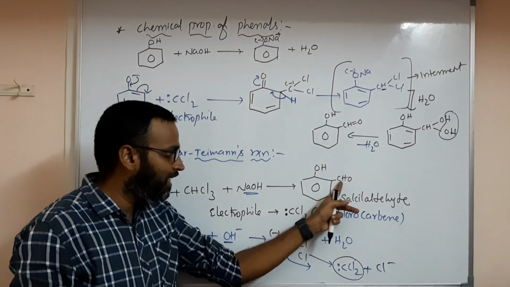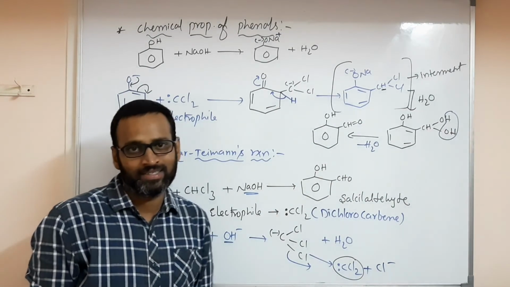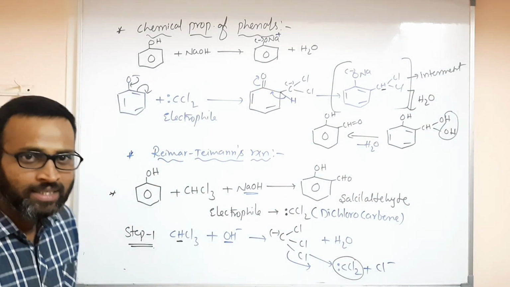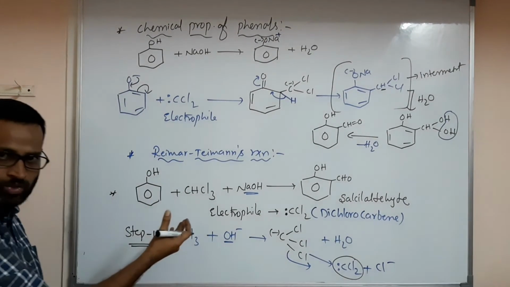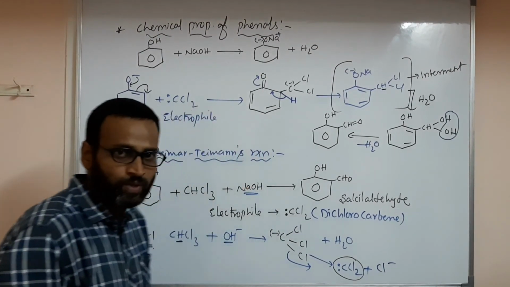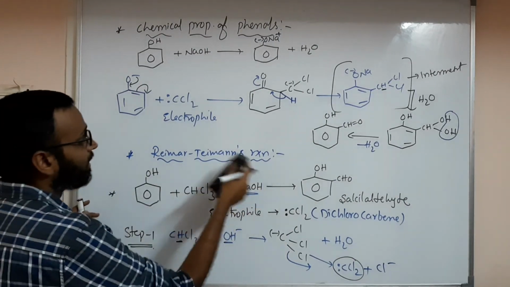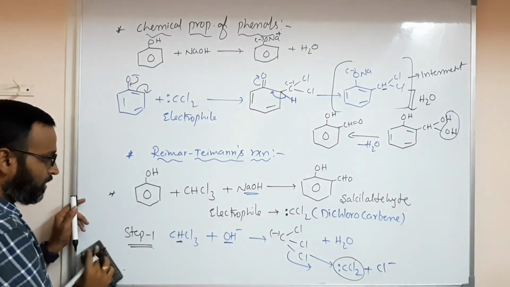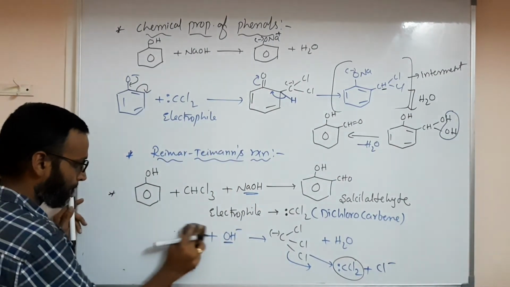But last and final in our today's class, instead of chloroform, if you are using CCl4, then you will get COOH here, salicylic acid. What acid? Salicylic acid. Please take a screenshot of this one. I will give you that example finally so that I will stop the class today. Please write down all these things. Hope you have written.